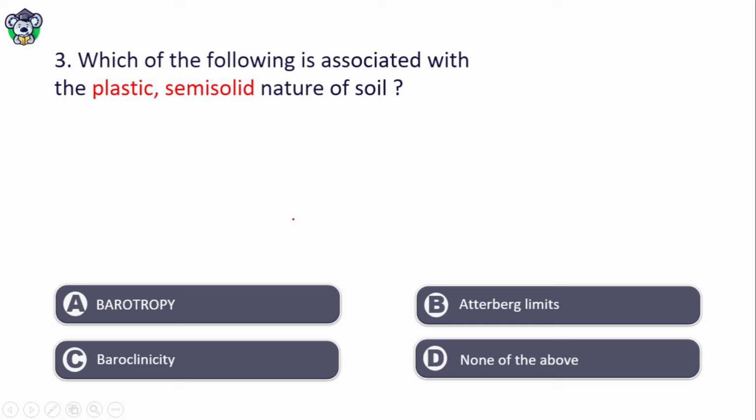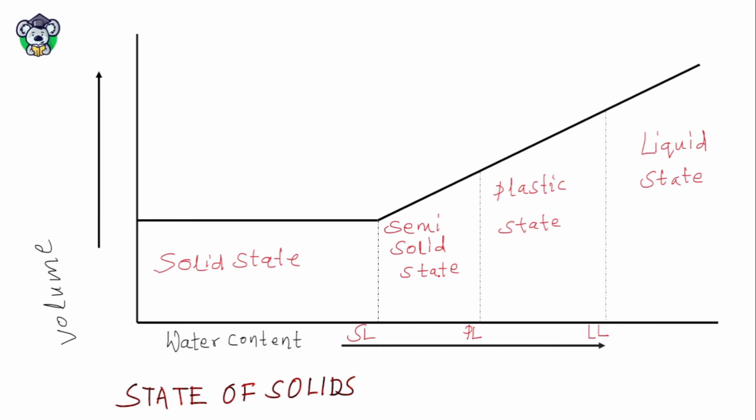Which of the following is associated with the plastic semi-solid nature of soil? Barotropy, Atterberg limit, baroclinicity, none of the above. The right answer is Atterberg limit, that is option B. What is Atterberg limit? Atterberg limits are the basic measure of critical water contents in fine grained soil.